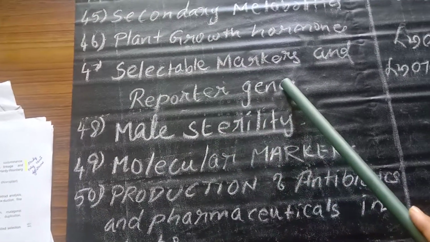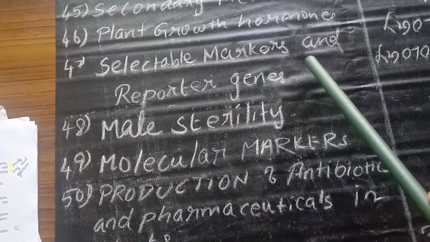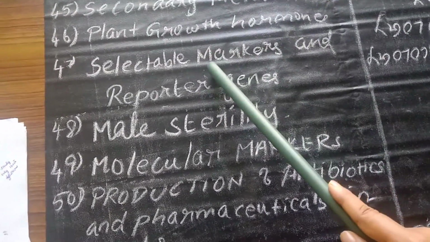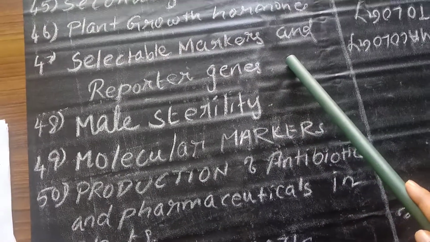Next thing, selectable marker and reporter gene. We have already placed a video on our YouTube channel. You should know the selectable marker genes and reporter genes used in plant genetic engineering, the different types of markers, the detection methods, and from which source the marker is taken, like that.